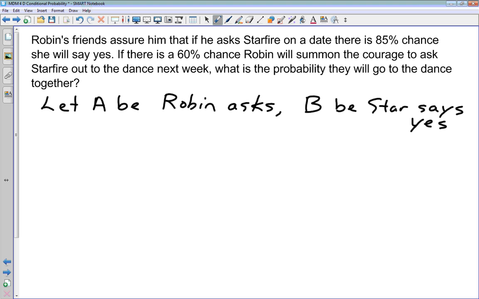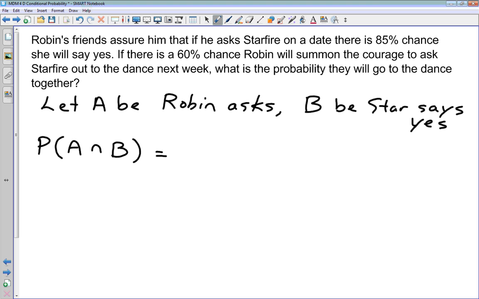So what probability are we looking at? Well, we want the probability that they go to the dance together. These are the two things that have to happen for them to go to the dance. So the probability that we're looking for is the probability of A and B. The probability that Robin asks her and Starfire also says yes. Are these two events dependent, or are they independent?